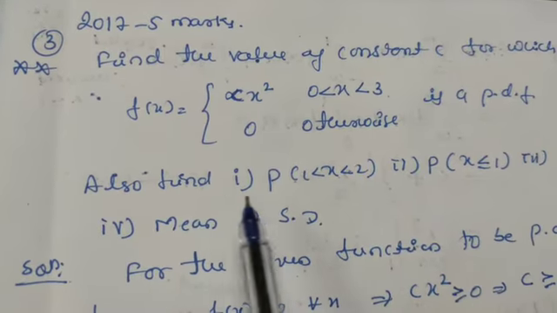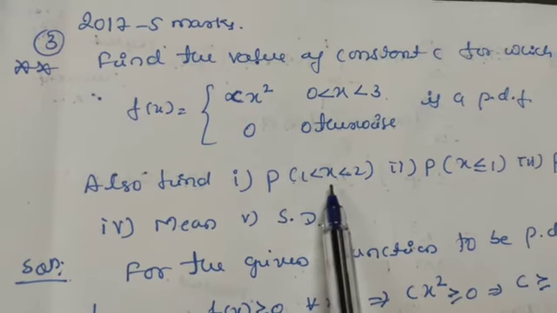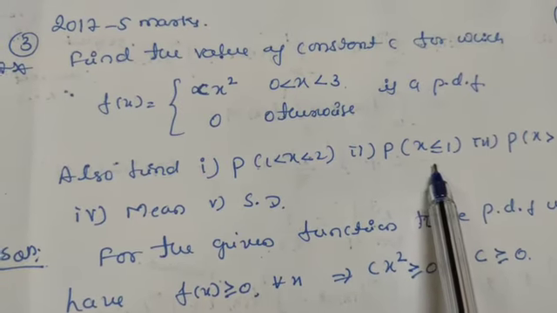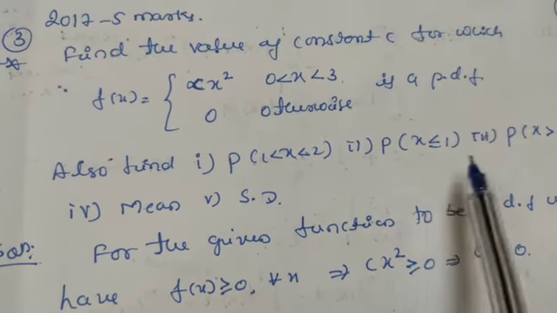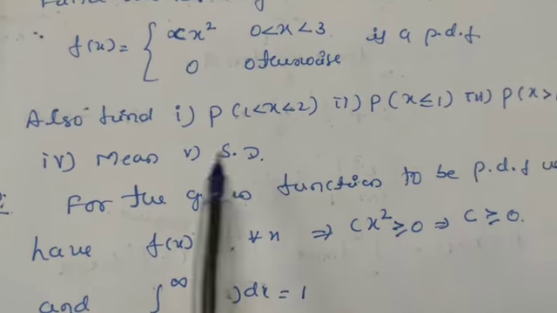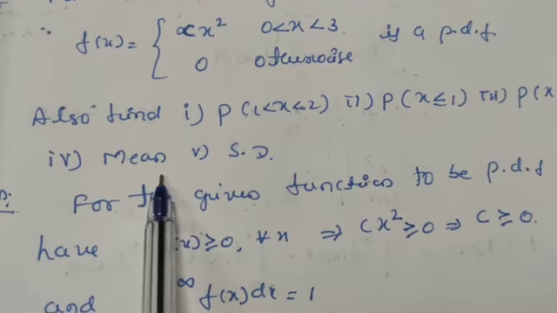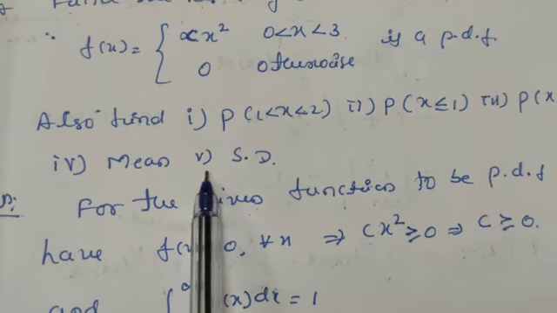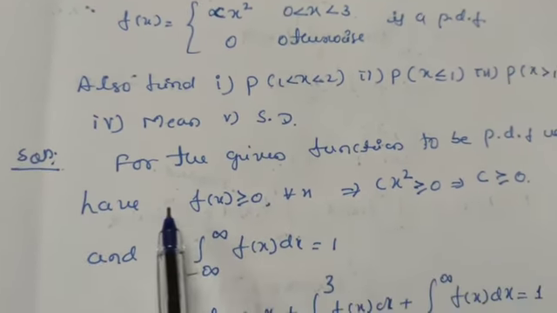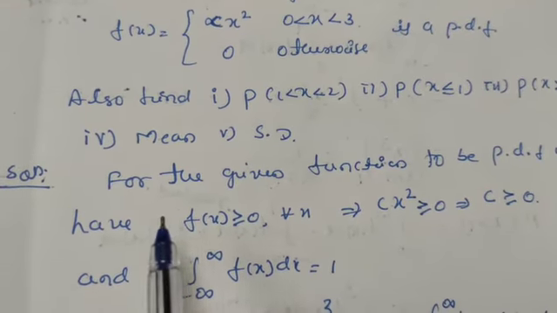And also find first one, P of x when x is in between 1 and 2, and second one, P of x when x is less than or equals to 1, and third one is P of x when x is greater than 1. Fourth one is mean of this one, and last one is standard deviation of this function. First let us find the constant c here.